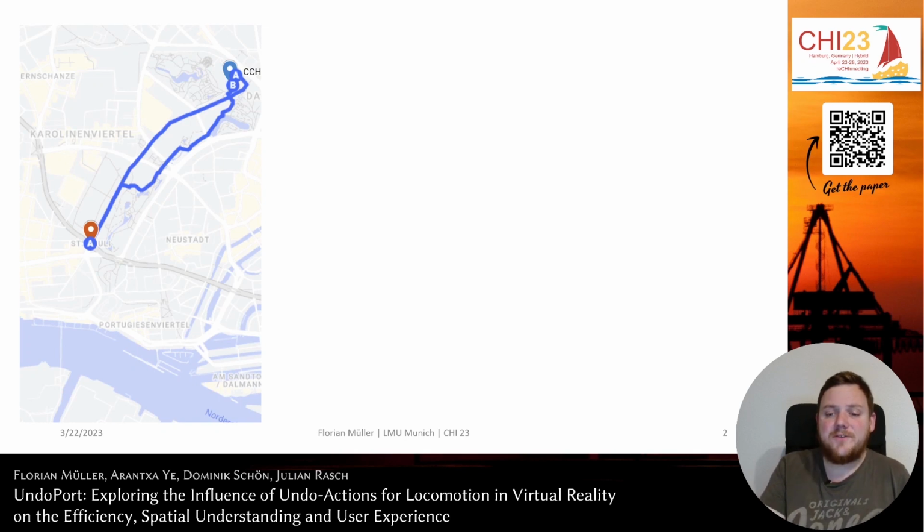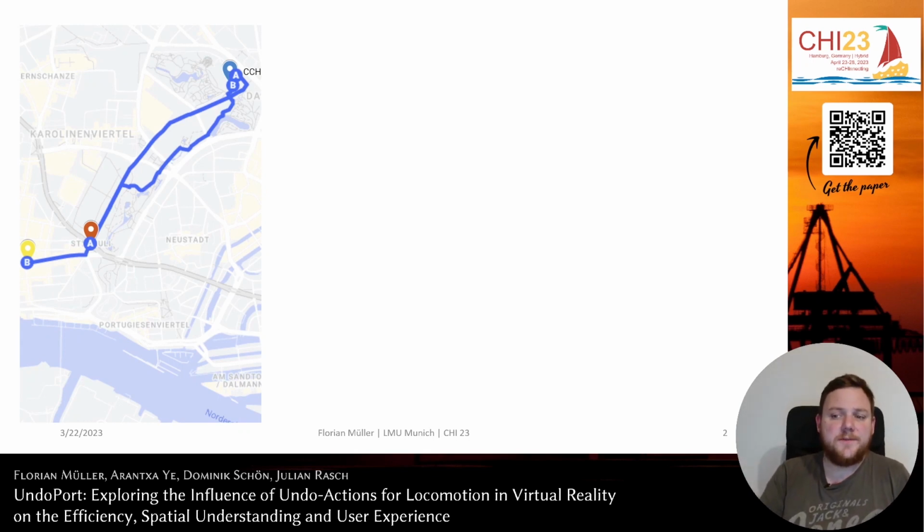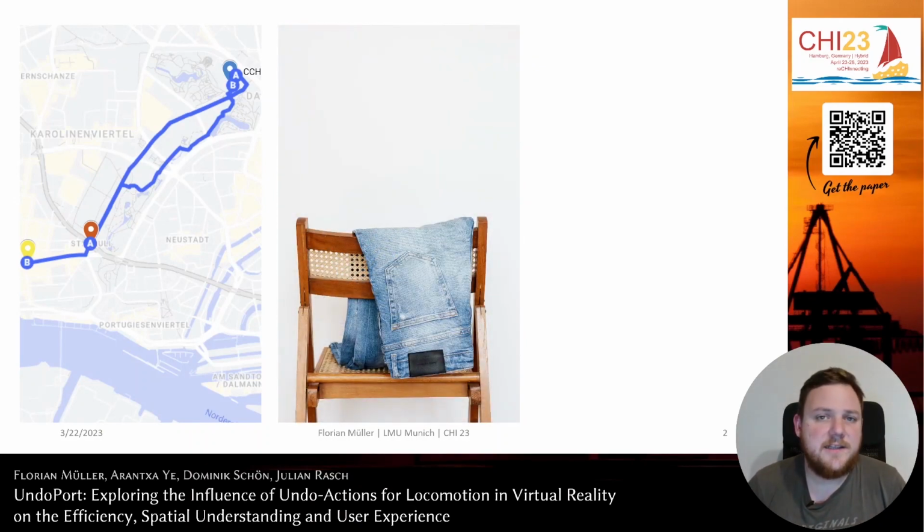Later, after your talk, you feel like you need another culture fix. So you decide to walk over to the Reeperbahn. But once again, you're walking the same path that you already walked twice today. This kind of backtracking happens in smaller ways too, like when you're looking for a lost key at home. You walk from the hallway to the living room, then back to the hallway to get to the kitchen and then across the hallway to the bedroom where you finally find the key in the pants from yesterday.